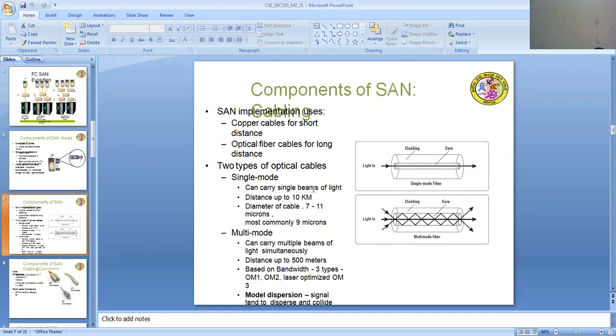As shown in the picture, single mode fiber has only one path inside the core. A multi-mode optical cable can carry multiple beams of light simultaneously, distance up to 500 meters based on the bandwidth, in 3 types: OM1, OM2, and laser optimized OM3. Modal dispersion causes the signal to spread and collide.